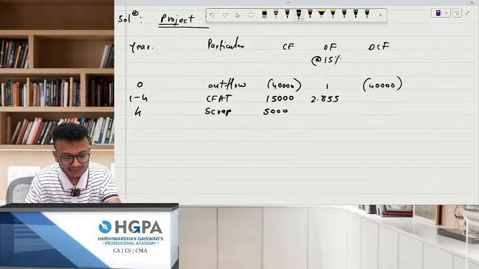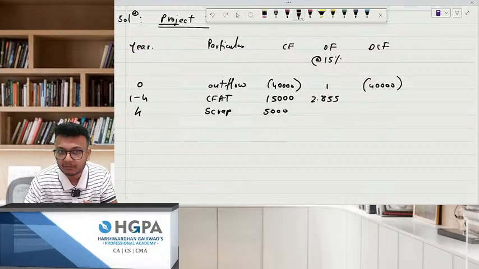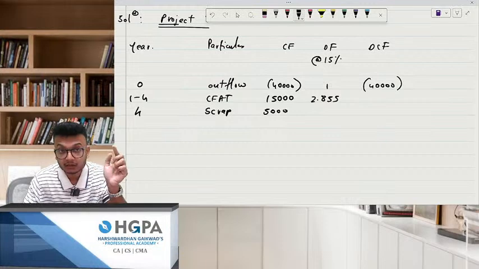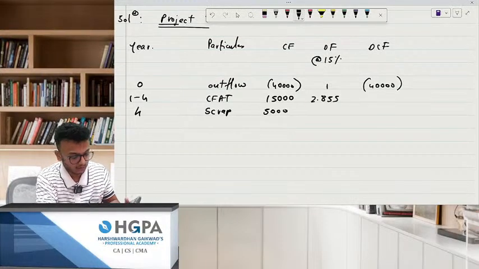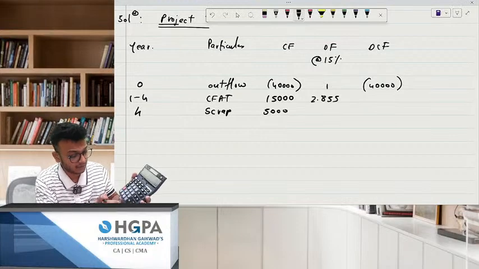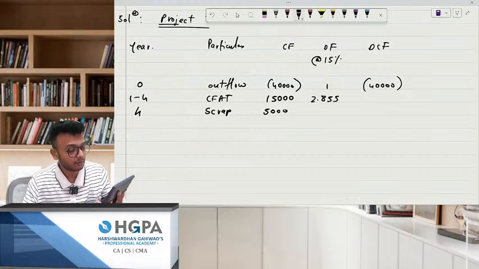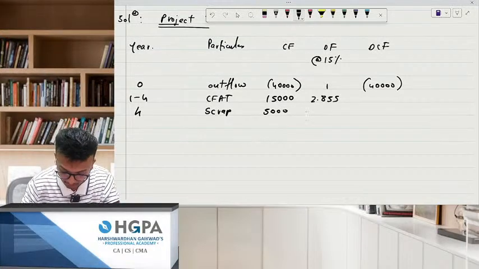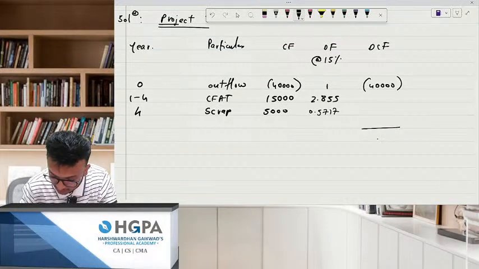Sir, but what to do about the scrap value? For scrap also I want a discounting factor. So will I drag the same discounting factor down? No. Scrap is only for the 4th year. So what you will do? 1 divided by 1.15, 1, 2, 3 and 4. Only for the fourth year. How much is it? 0.5717. Now can you please tell me what is the NPV?